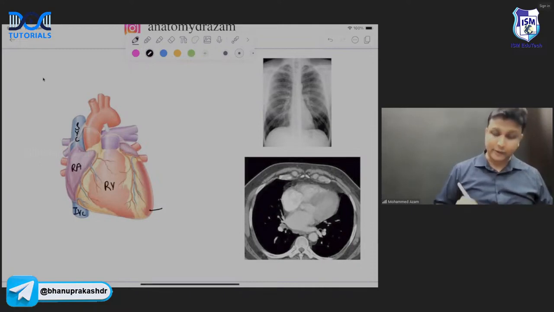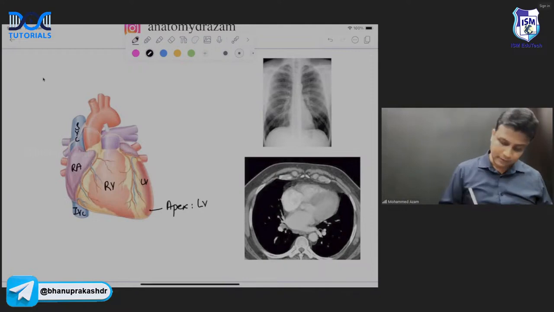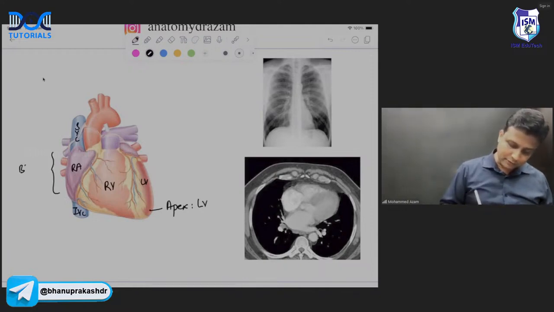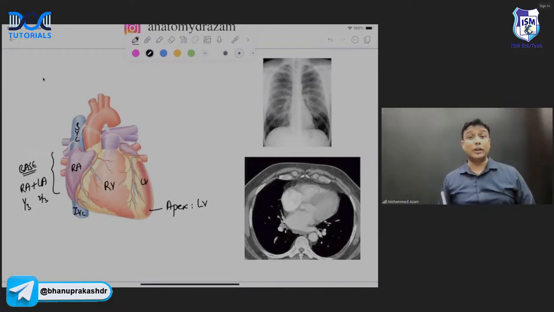This one will be the right ventricle. Behind the right ventricle, there will be the left ventricle here, sir. And this one here will be the apex of the heart, which is formed by the left ventricle. Now, here you'll have the base of the heart, and the base of the heart is formed by both the right atrium in the front and the left atrium behind, sir. If both of them are given as options, remember, right atrium is going to contribute 1/3, left atrium is going to contribute 2/3.